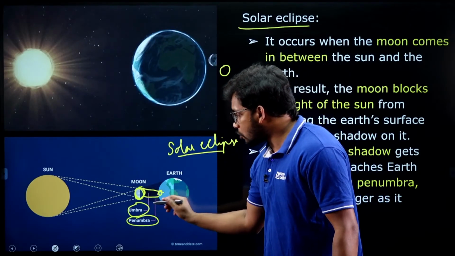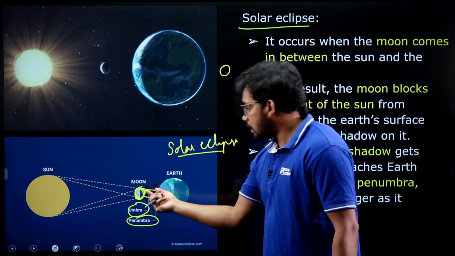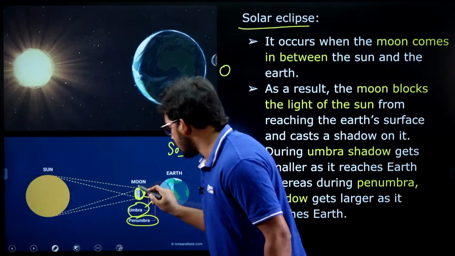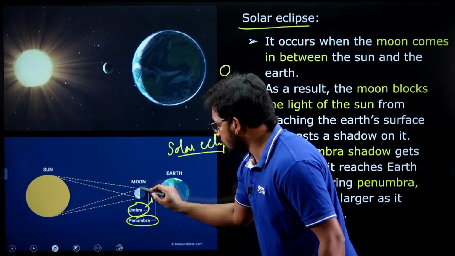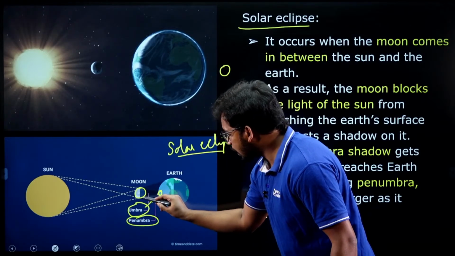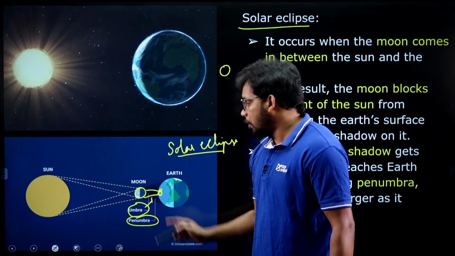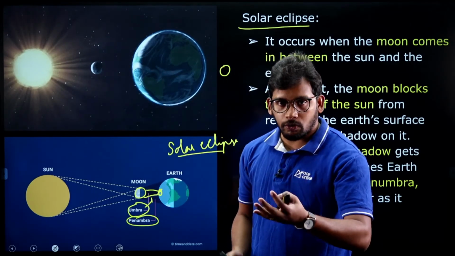So this is called as umbra. And you may ask the question, sir, why is this the size of the moon, but why is the casting of the shadow a smaller one? It should have been this size, then why is it smaller? You may ask this question. So try to understand this.